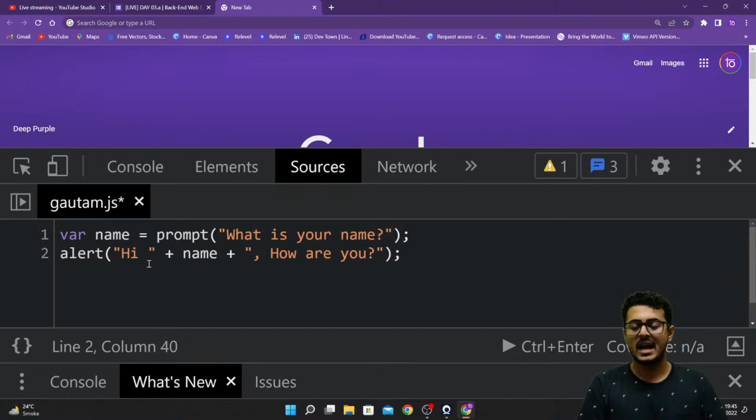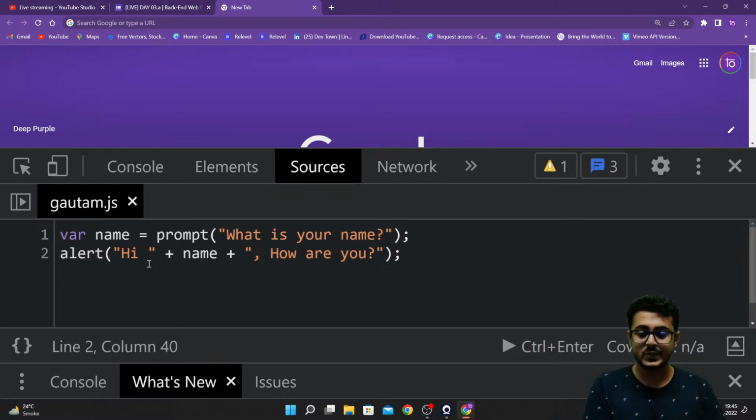Once I've finished writing my code, just like in a normal text document, you want to save whatever you have written. So just press Control S right over here. It will save all that code for you.